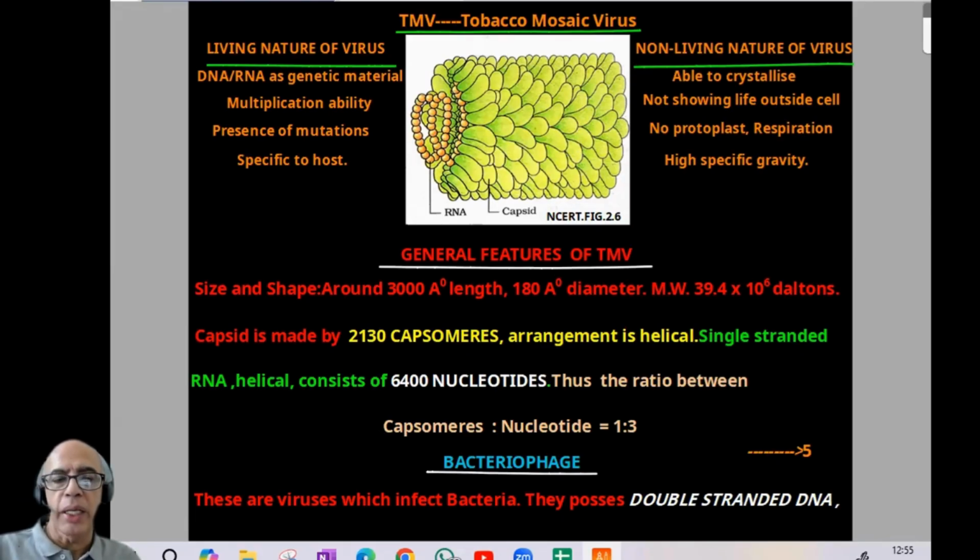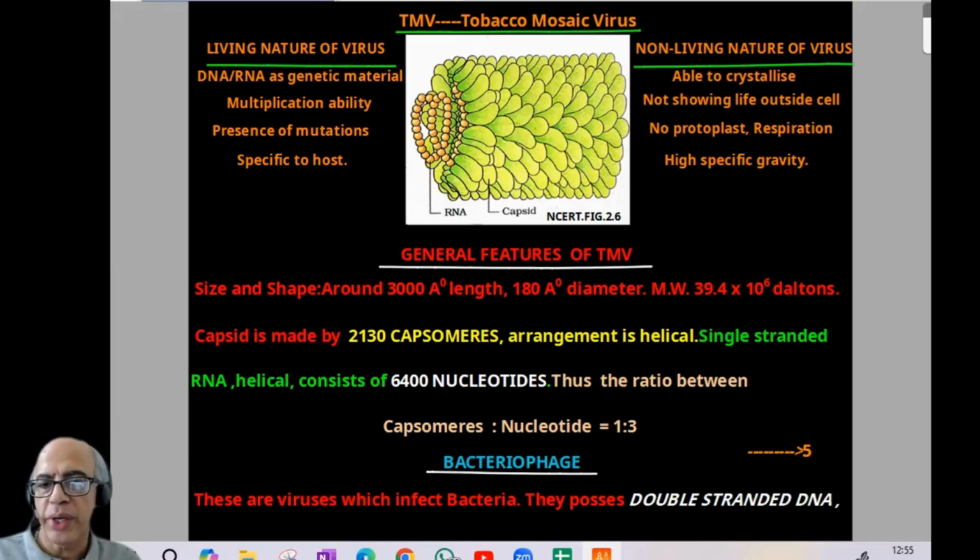Before getting into TMV, I told you we'll be discussing the living and non-living nature of viruses that I have given on the side of the TMV. So, the living nature of virus. Many things are there to explain its living nature. Four, five I have given there. DNA or RNA is the genetic material, so presence of genetic material. Multiplication ability, even though it is in a host. Presence of mutation, variability. That is why we are familiar with the coronavirus. Specific to host. These are a few items explaining the living nature of virus.